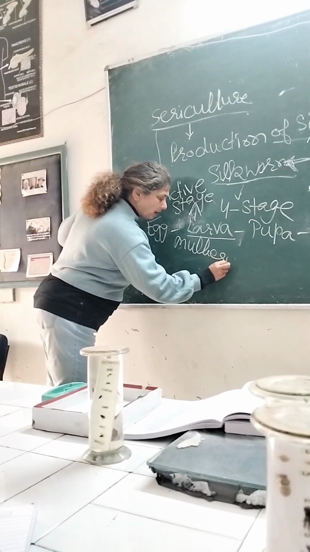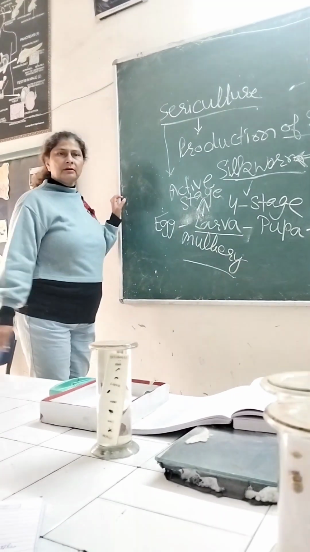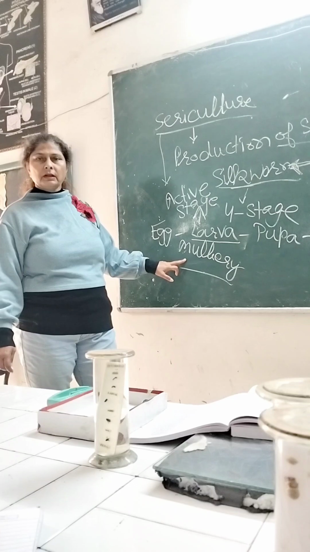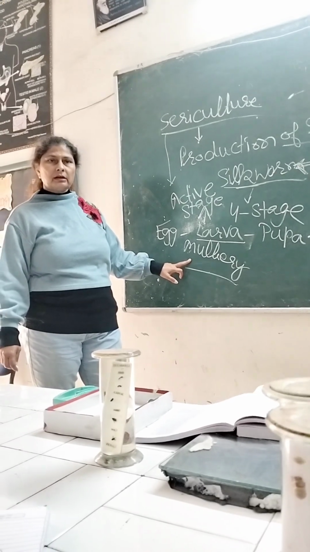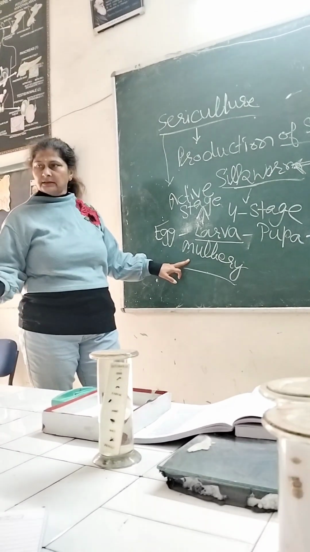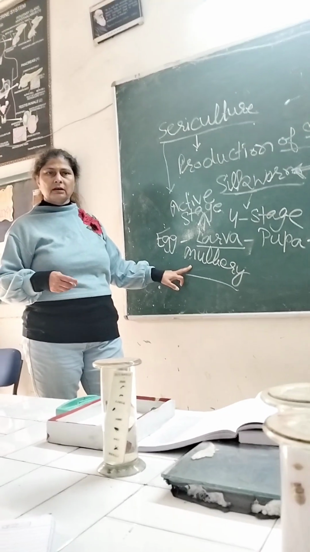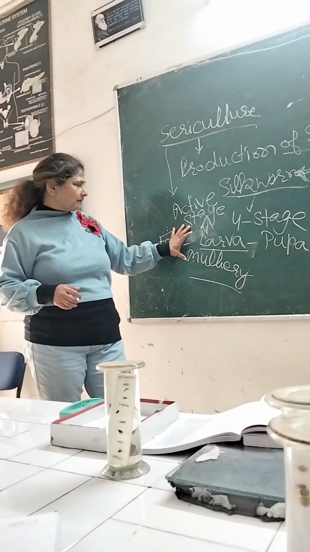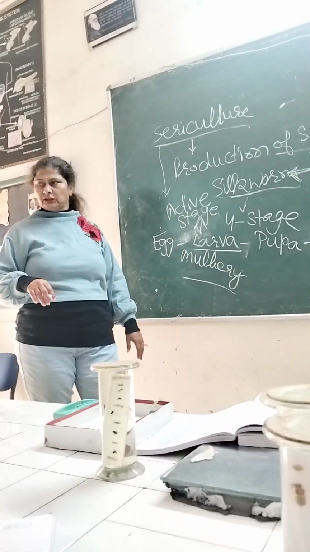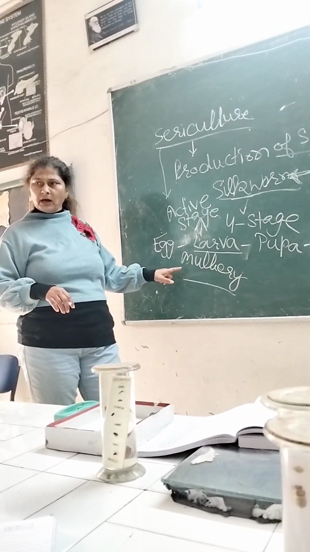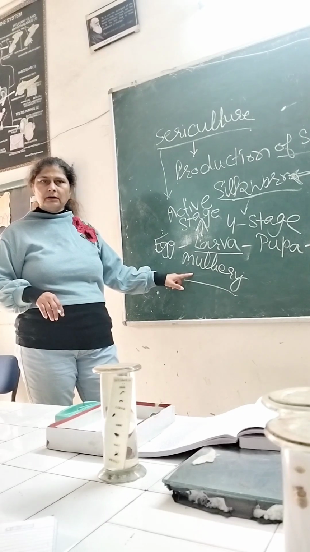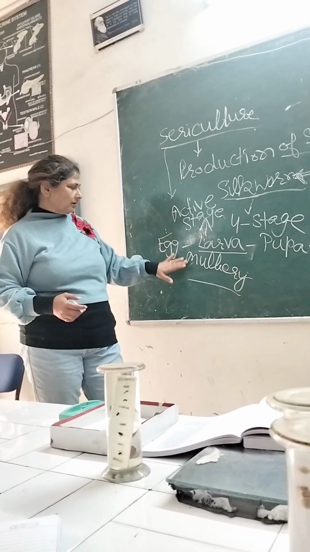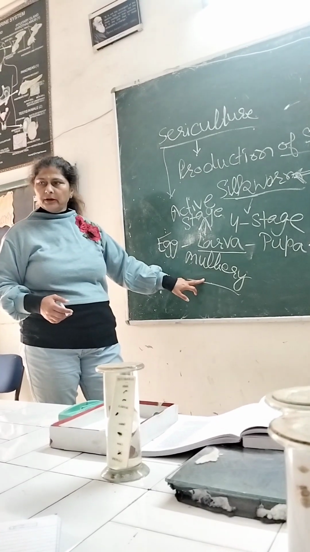In our state, this silk is formed from this mulberry. There are so many types of silk, Tussar silk, Kashmiri silk, but preferably the silk which is formed in our Punjab state is from the mulberry plant. There are different hosts, but in our state it is mulberry.